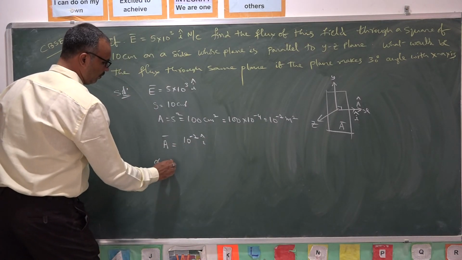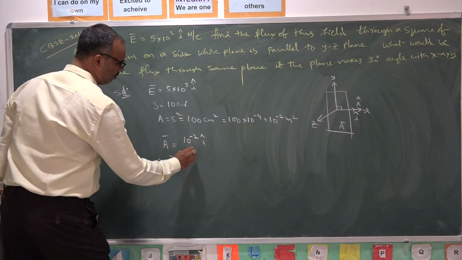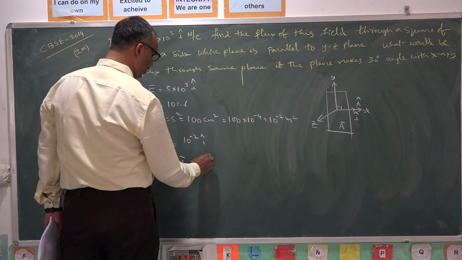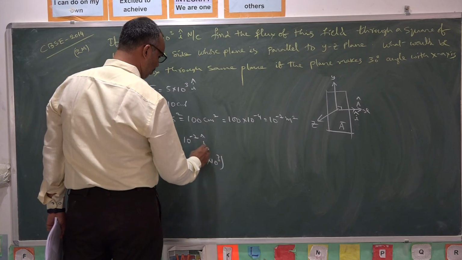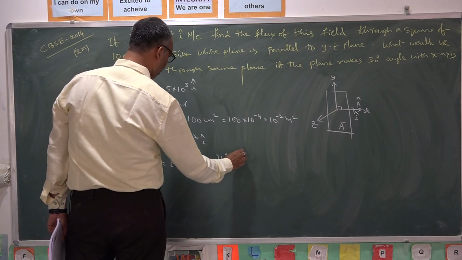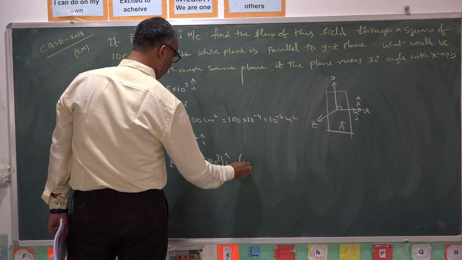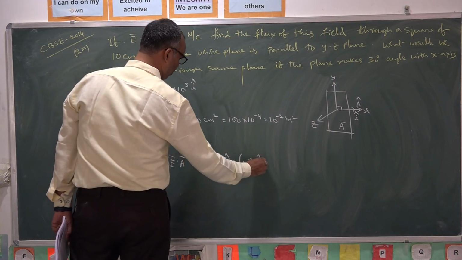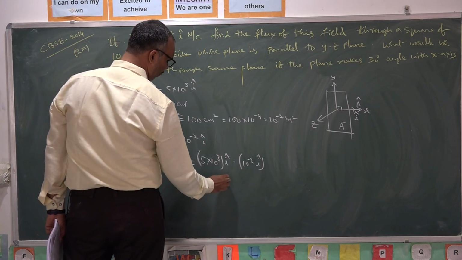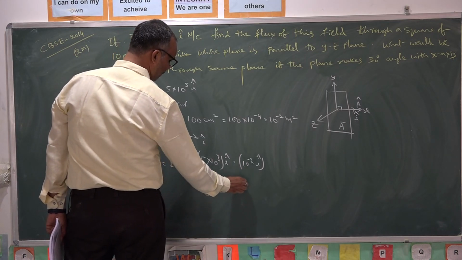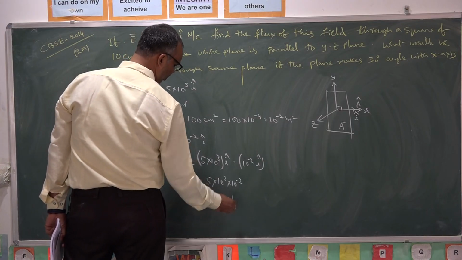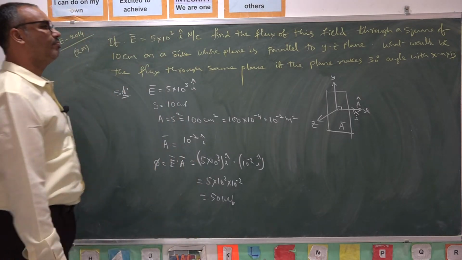Flux is equal to E bar dot A bar. So you can write 5 into 10 cube I cap dot 10 power minus 2 I cap. I dot I is 1, so it is 5 into 10 cube into 10 power minus 2. So 50 Webers is the flux passing in the first case.